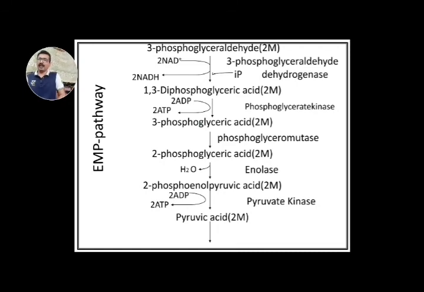So as a overall benefit, we can say that 2 molecules of ATP are produced during the process of glycolysis, and this type of ATP production is called as substrate level phosphorylation.